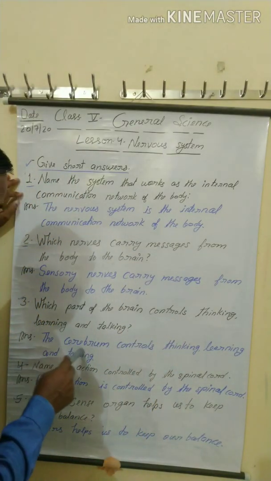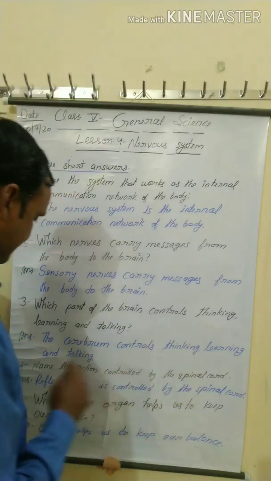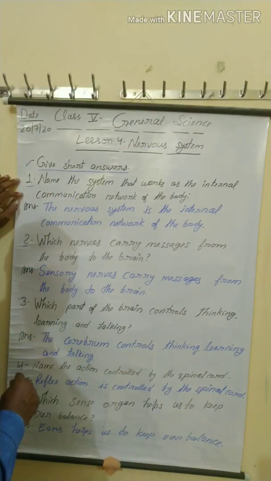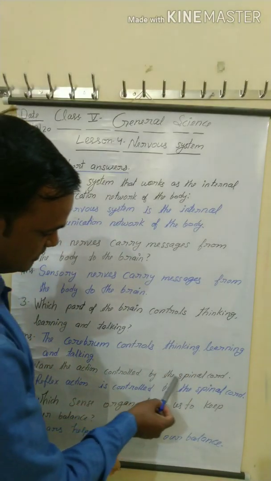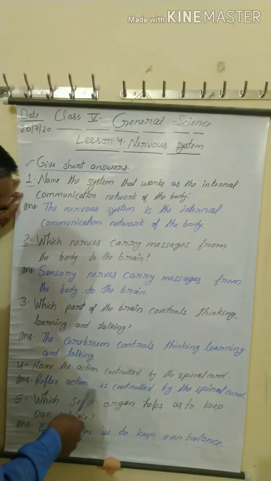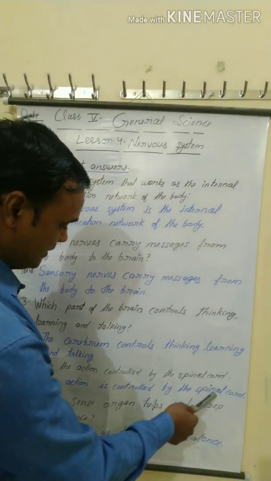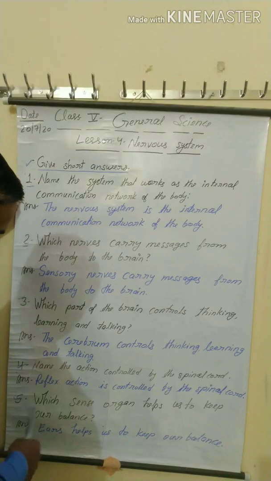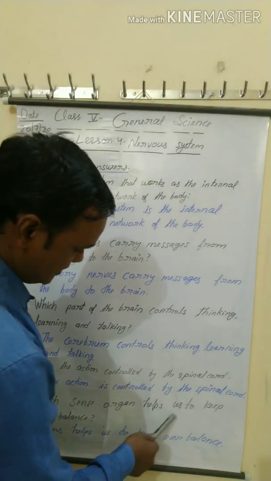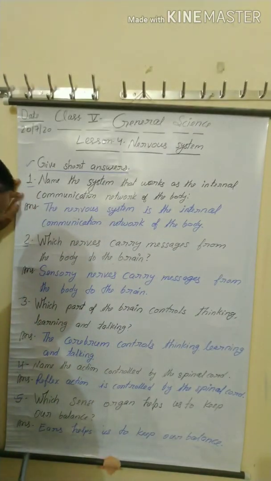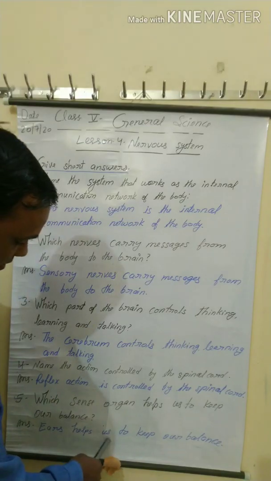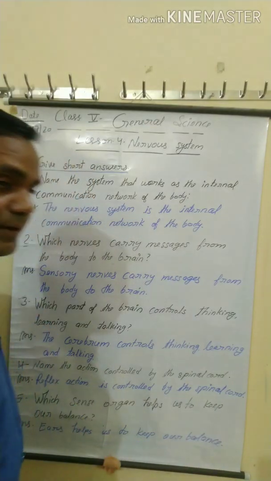Answer: the cerebrum. Question number 4: name the action controlled by the spinal cord. Reflex action. And question number 5: which sense organ helps us to keep our balance? Answer: the ears.